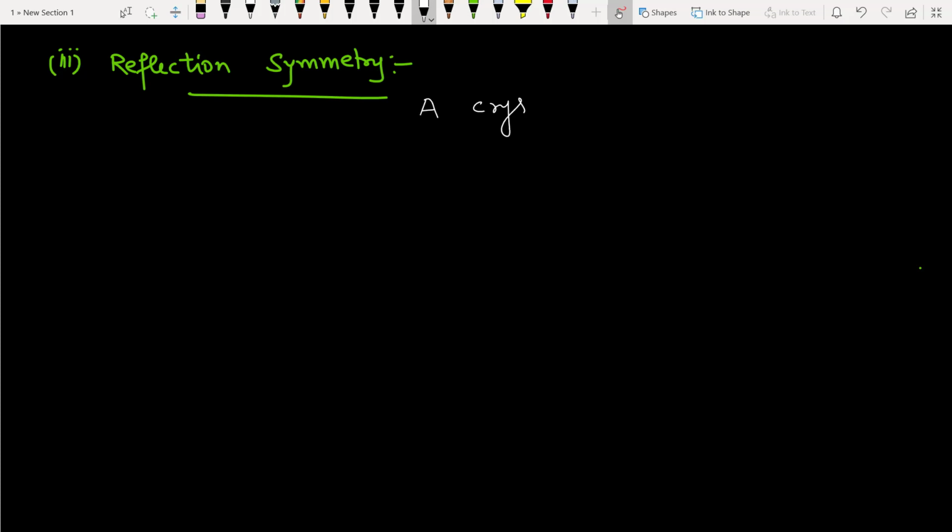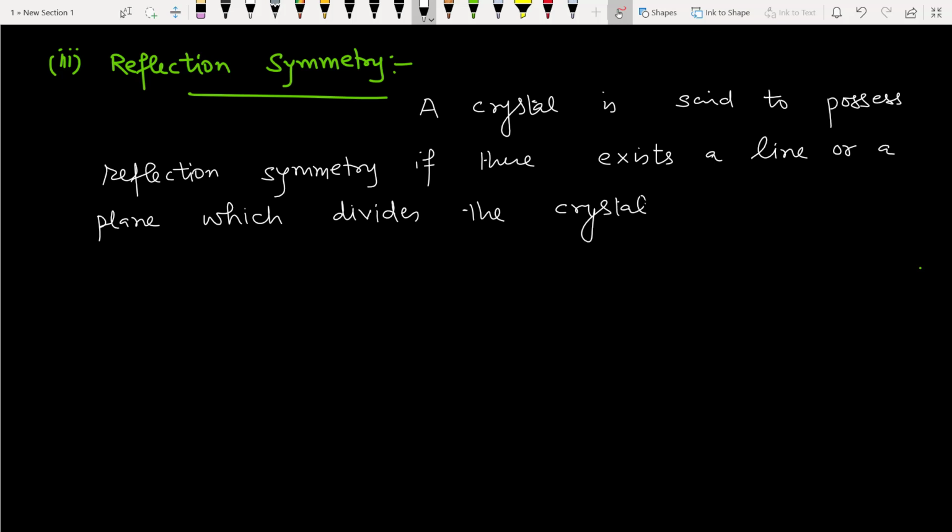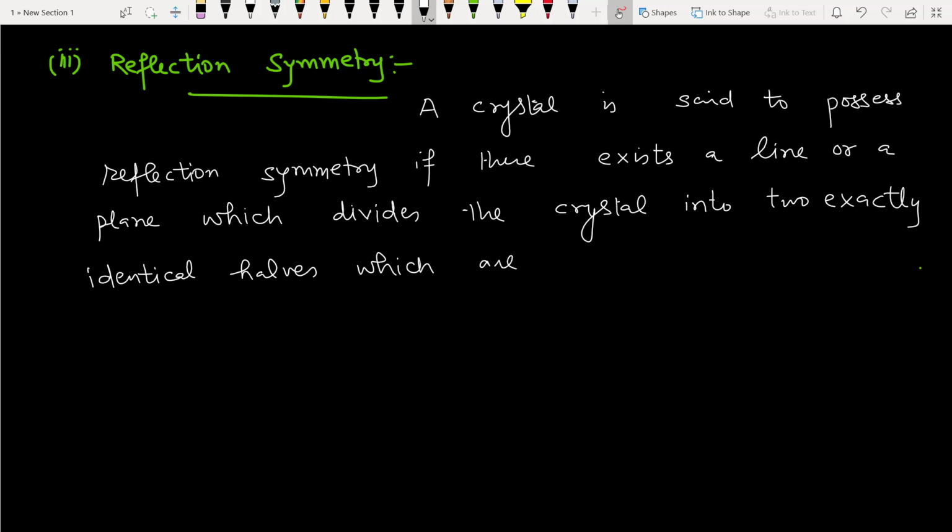A crystal is said to possess reflection symmetry if there exists a line or a plane which divides the crystal into two exactly identical halves which are mirror images of each other.